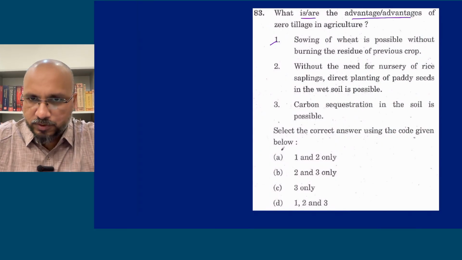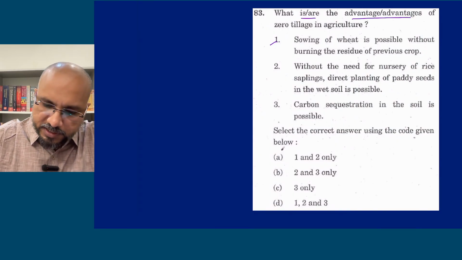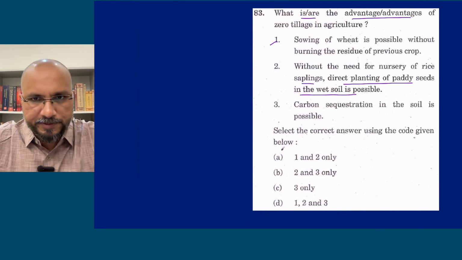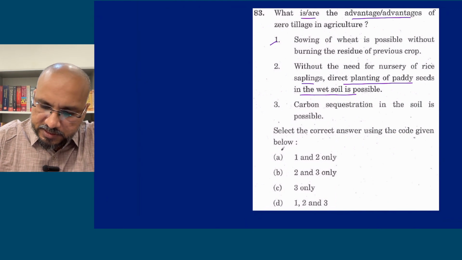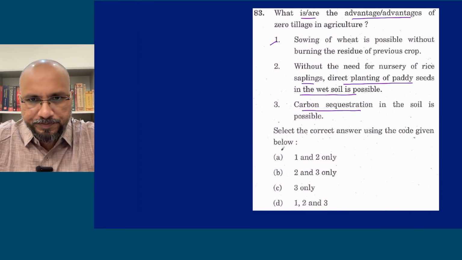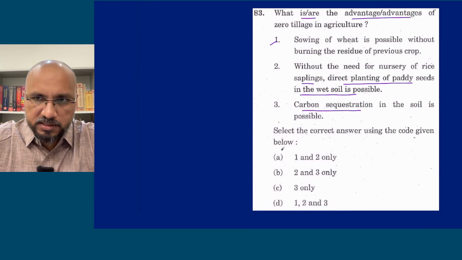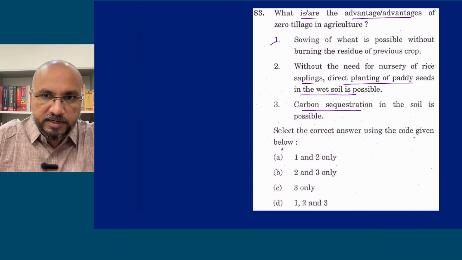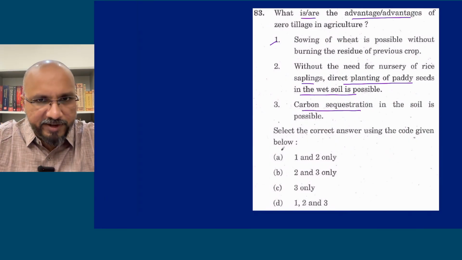I'm not answering this question, I'm just going through the options. The second option: without the need of a nursery of rice saplings or seedlings, direct planting of paddy seeds in wet soil is possible. The third option: carbon sequestration in the soil is possible. These are the three options. Which among these are advantages of zero tillage? Such a question has been asked, and there are other ways to ask it too. First we will understand the topic, then we will come back to this PYQ later.